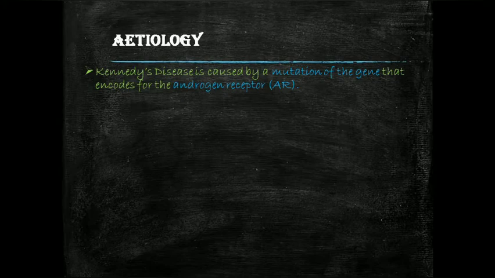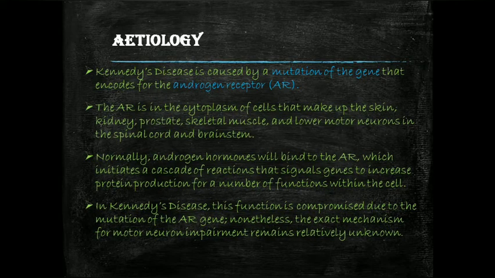Now the etiology. Kennedy's disease is caused by a mutation of the gene that encodes for androgen receptors. So what are the androgen gene and androgen receptor? The androgen receptor is in the cytoplasm of the cells that make up the skin, kidney, prostate, skeletal muscles, and lower motor neurons in the spinal cord and in the brainstem. Normally, androgen hormones bind to the androgen receptors, which initiates a cascade of reactions that signals genes to increase protein production for a number of functions within the cell.